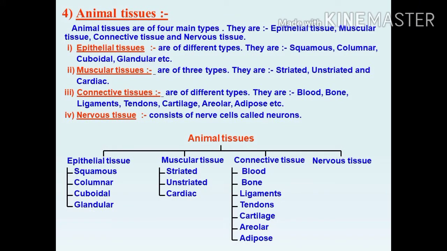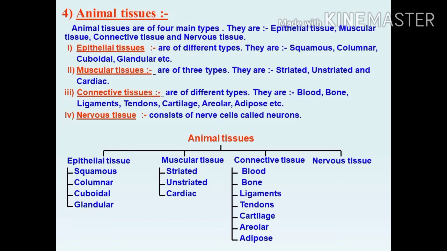Animal tissues. The fundamental unit of life is the cell. All living organisms have bodies made up of cells. What is a cell? A cell is the structural and functional unit of life. The cells combine to form tissues. A tissue means a group of cells which are similar in structure and work together to perform a function.